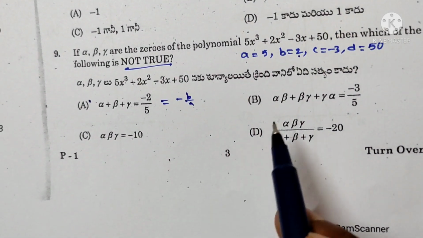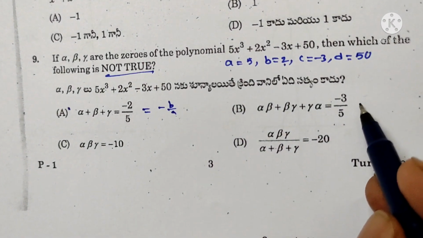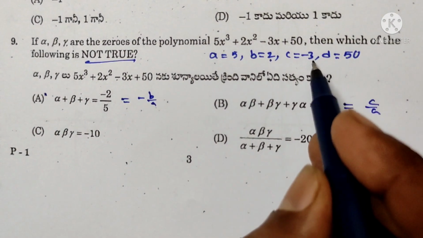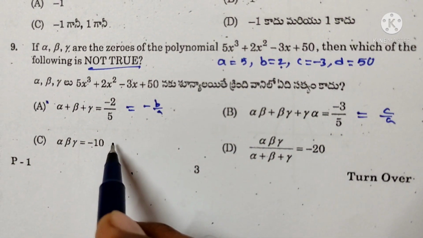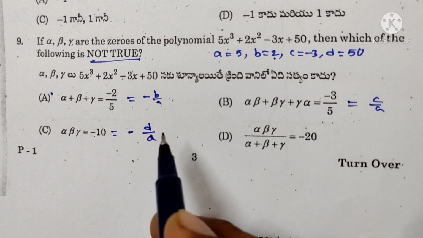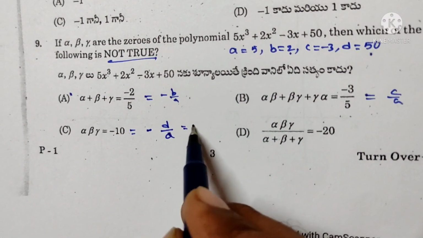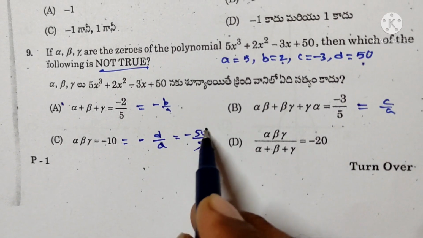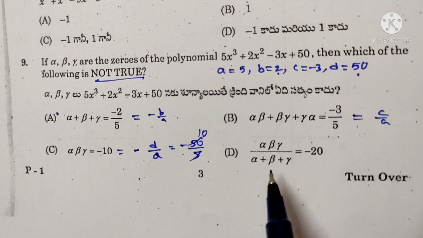This answer is correct. Next, alpha beta + beta gamma + gamma alpha is equal to c/a. c is −3, a is 5. Yes, it is correct. Product of the zeros alpha beta gamma is equal to −d/a. d is 5, a is 5, so −5/5, which is −1. So option C is correct.